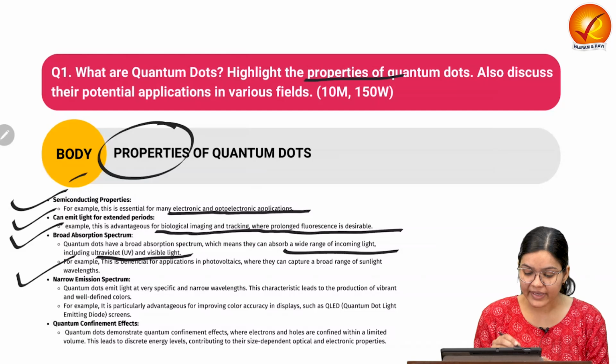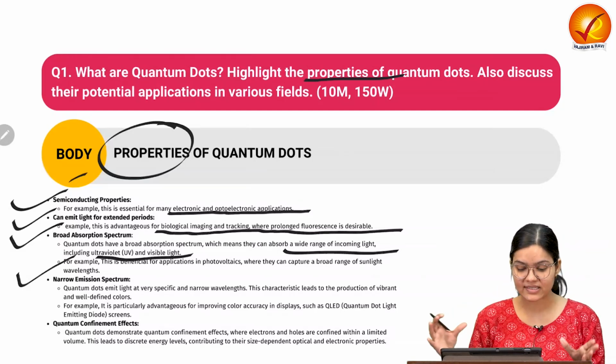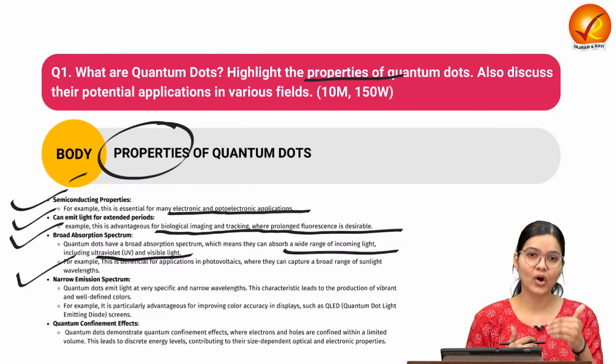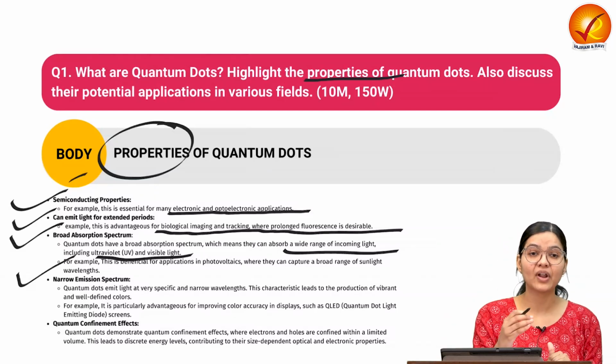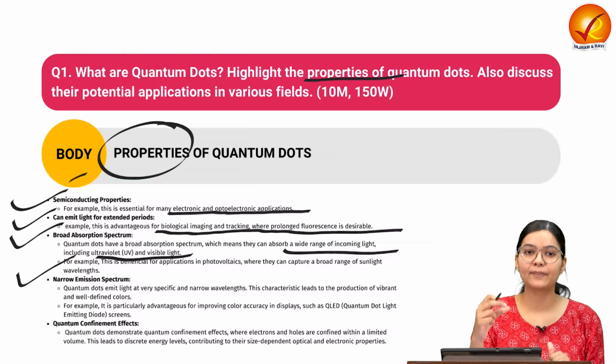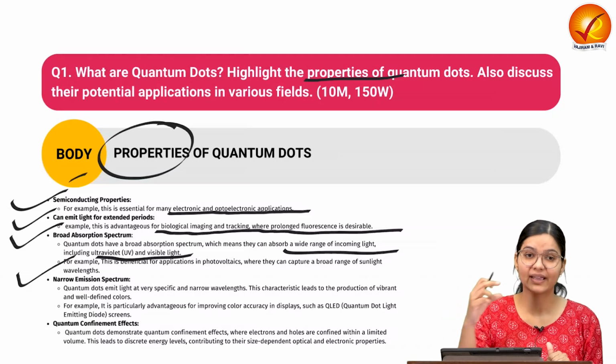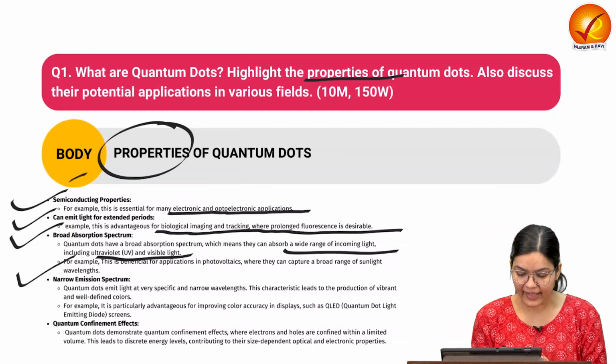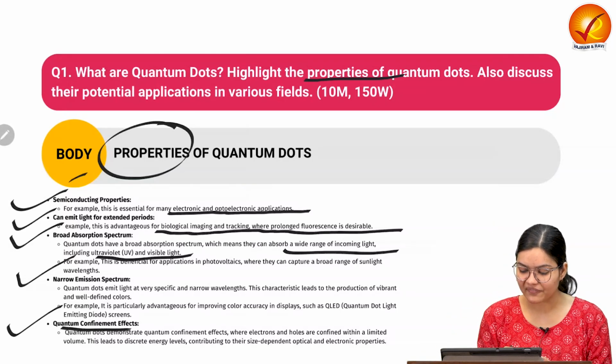It also has a narrow emission spectrum. So it has a broad absorption spectrum while it has a narrow spectrum of emission, which makes it much more efficient in terms of emitting specific kinds of light. That is why it is used for special displays. Okay. And also it has the quantum confinement effect.